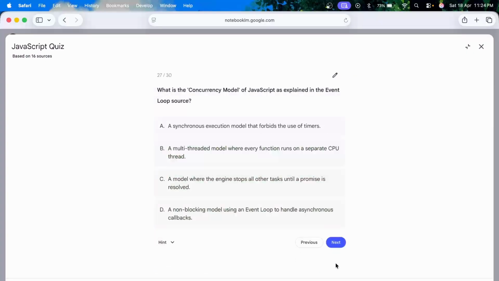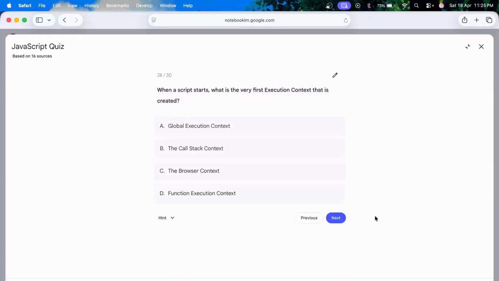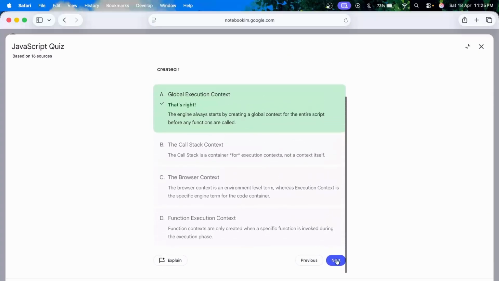What is the concurrency model of JavaScript as explained in the event loop source? A non-blocking model using an event loop to handle asynchronous callbacks. When a script starts, what is the very first execution context? Global execution context.